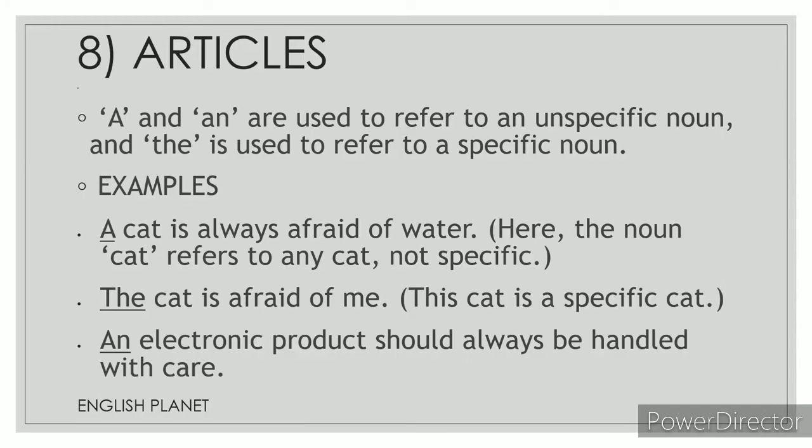Here the noun is cat. It refers to any cat, not specific. We don't know which cat. A cat means we do not know which cat. It is unspecific. So this is an article adjective. A cat means unspecific. We do not know which cat.